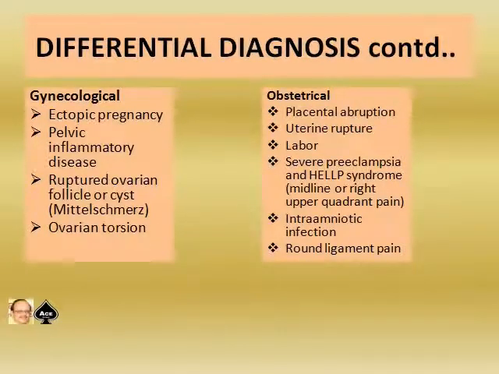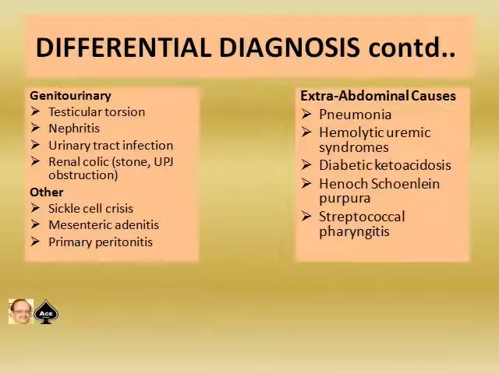Then gynecological problems like ectopic pregnancy, pelvic inflammatory disease, ruptured ovarian follicular cyst, Mittelschmerz, then ovarian torsion; obstetric problems like placental abruption, uterine rupture, labor, then severe preeclampsia and HELLP syndrome, midline or right upper quadrant pain, then intra-amniotic infection, round ligament pain; then genitourinary causes like torsion of testis, nephritis, UTI, renal colic like stone or UPJ obstruction, ureteropelvic junction obstruction. Then other causes like sickle cell crisis, mesenteric adenitis, primary peritonitis.